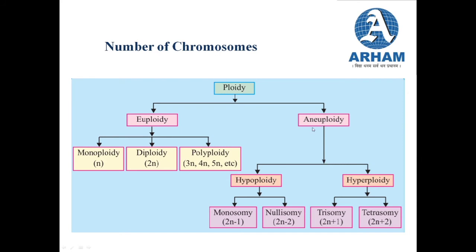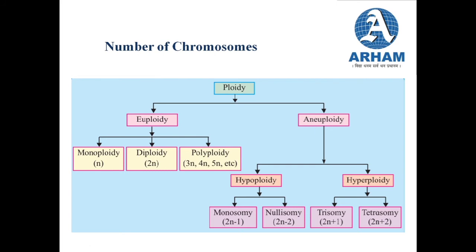Aneuploidy. Now what happens is, when the chromosome number is not an exact multiple, the term for it is aneuploidy. See, in euploidy, what was the case? That the chromosomes are in exact multiples. There are sets of chromosomes. Now if there are no complete sets of chromosomes, the condition is called aneuploidy.